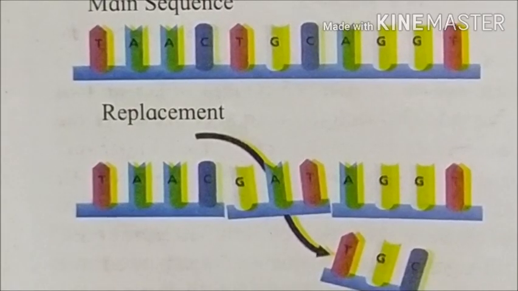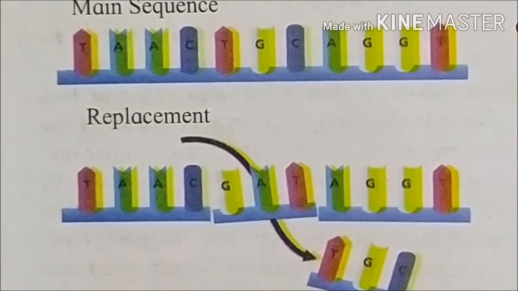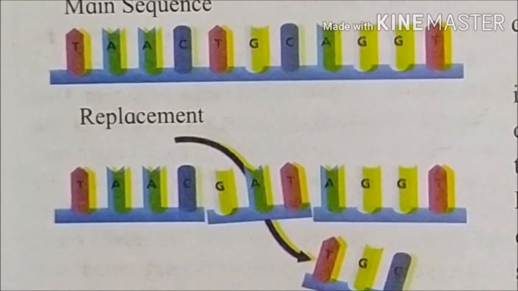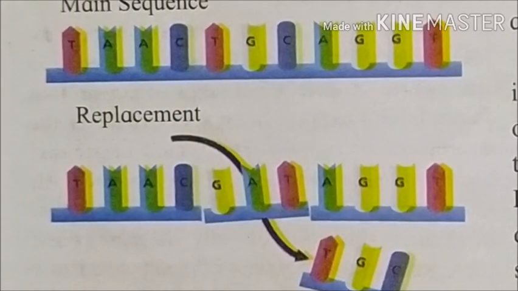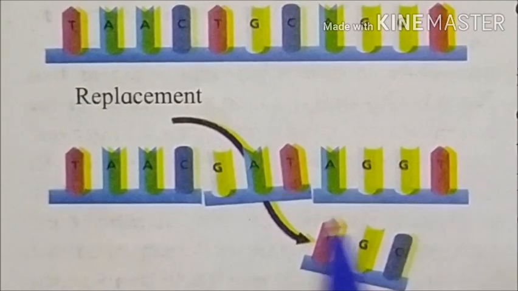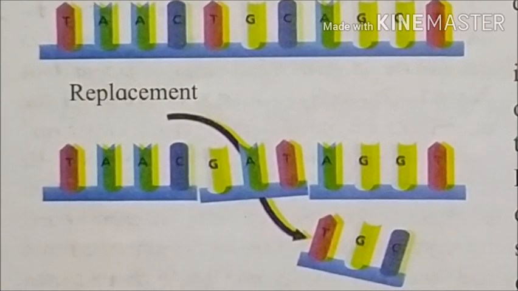Now the next topic is mutation. Definition of mutation: sudden changes occurring in the genetic material are known as mutation. Here in the figure, the sequence suddenly changes and a new sequence is formed. It is called mutation.